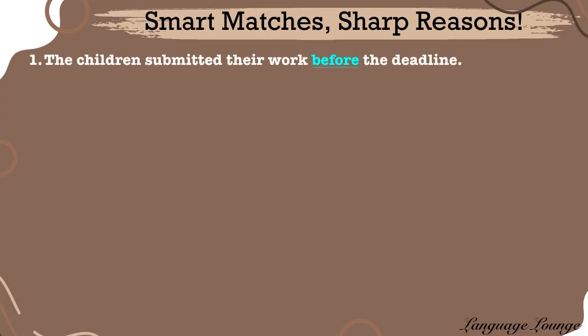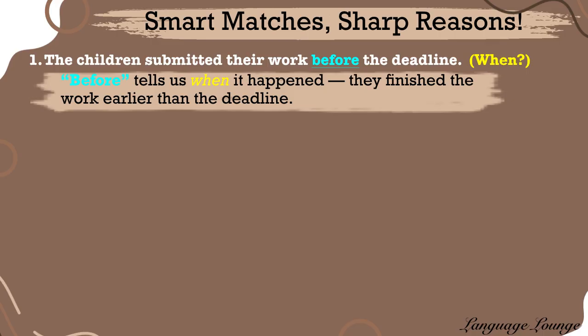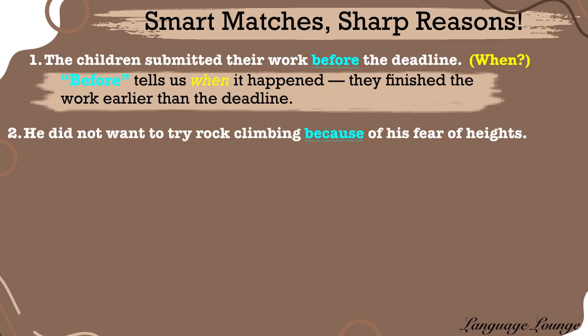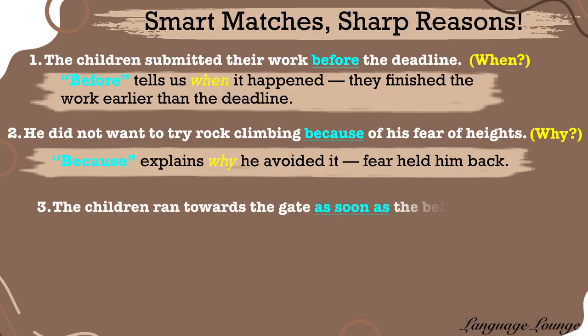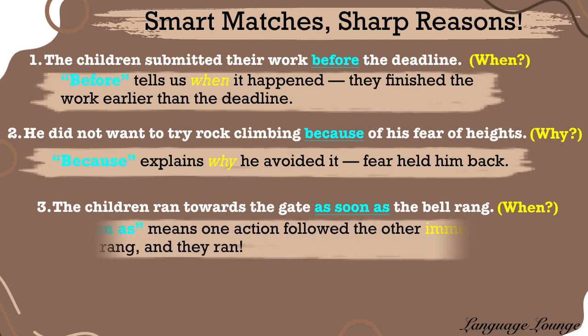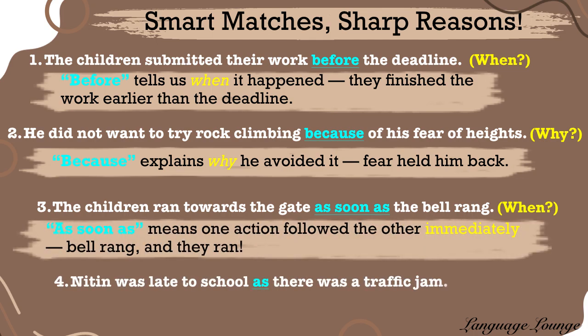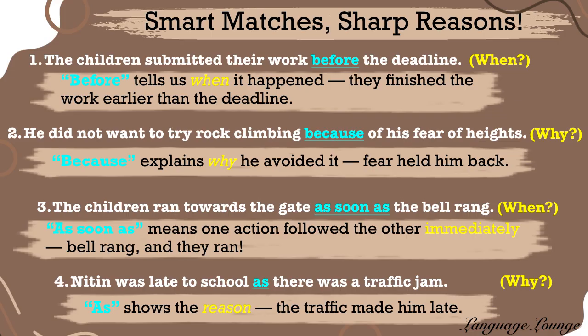The children submitted their work before the deadline. Before tells us when. They finished early. He did not want to try rock climbing because of his fear of heights. Because explains why. He was scared. The children ran towards the gate as soon as the bell rang. As soon as shows quick sequence. Bell rang, they ran. Nitin was late to school as there was a traffic jam. As explains the reason. Traffic made him late.